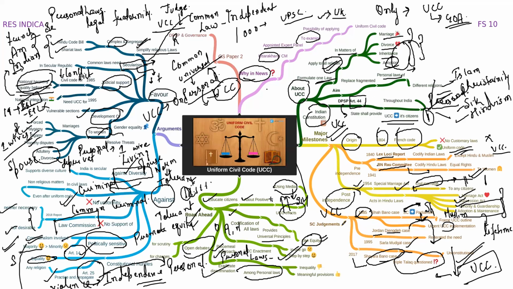So this is a topic which will be in use for some time to come. We have many state CMs who go on and talk about the Uniform Civil Code and its implementation. But yes, this is a very tough bone of contention between different citizens. Everyone has got their own arguments. Let us see what proceeds. Okay, thank you very much.